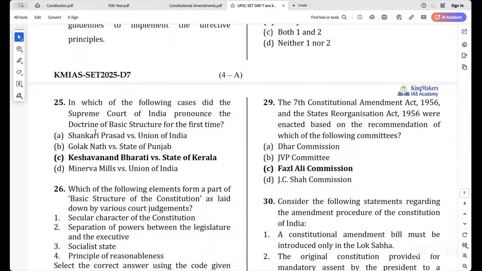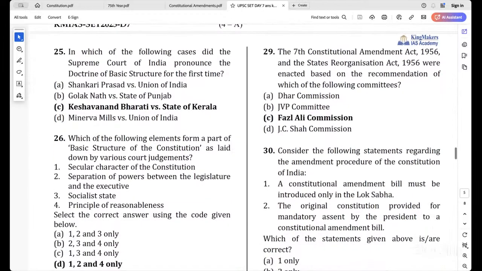Then the 25th question. In which of the following cases did the Supreme Court of India pronounce the doctrine of basic structure for the first time? It is the Kesavananda Bharati case. Okay. Then which of the following elements form a part of the basic structure of the Constitution as laid down by various court judgments? What is the answer? 1, 2 and 4.